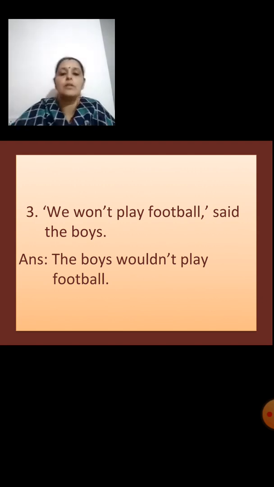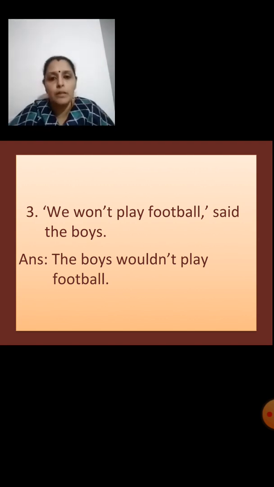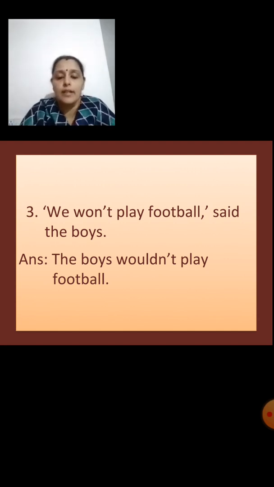Yes, understood? Now children, I have some more examples over here, but I want you all to tell me what should be written over there, right? So you're going to form sentences using wouldn't or couldn't. Think of them, write it down. I will tell you the answers and let us see whether you're getting it correct. Okay?